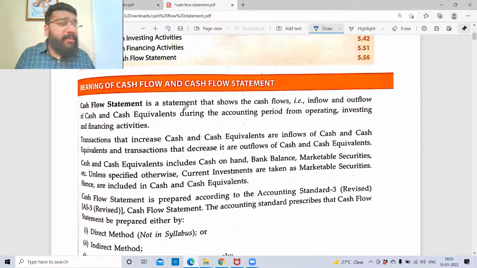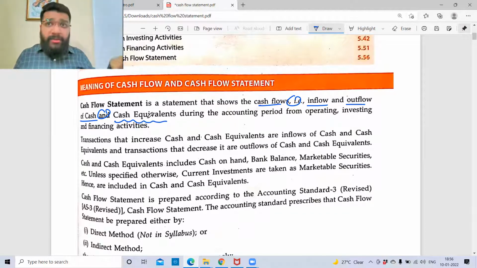Cash flow statement is a statement that shows cash flows, that is cash inflow and outflow of cash. Cash means, as all of you know, money, hard cash, and cash equivalents, something which is equivalent to cash. So what is cash equivalence? I'll be discussing it in a very short time. Cash flow statement is a statement that shows inflow and outflow of cash and cash equivalents during the accounting period,